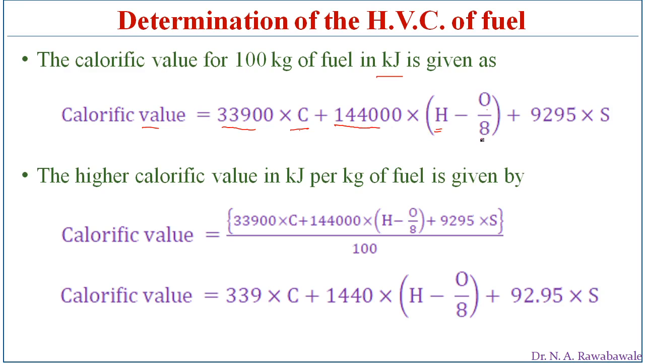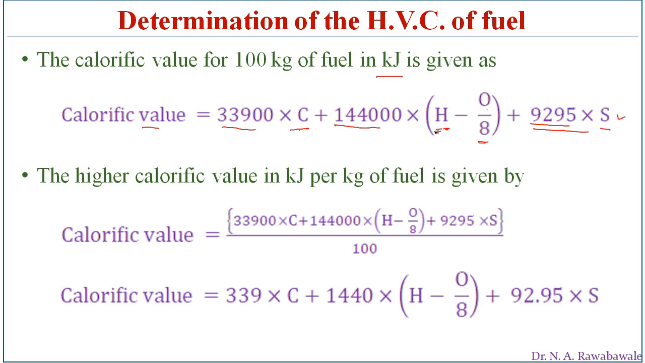So the calorific value of hydrogen is subtracted here, because this hydrogen which is burned is going to get converted into water, and that water absorbs heat energy. So here O by 8 is subtracted, and then after that, 9,295 is the calorific value of sulfur. So this much heat energy is liberated by the fraction of sulfur burned along with the fuel.